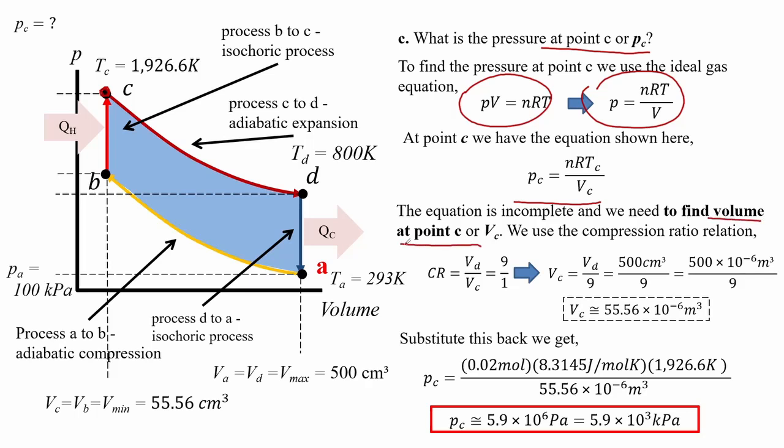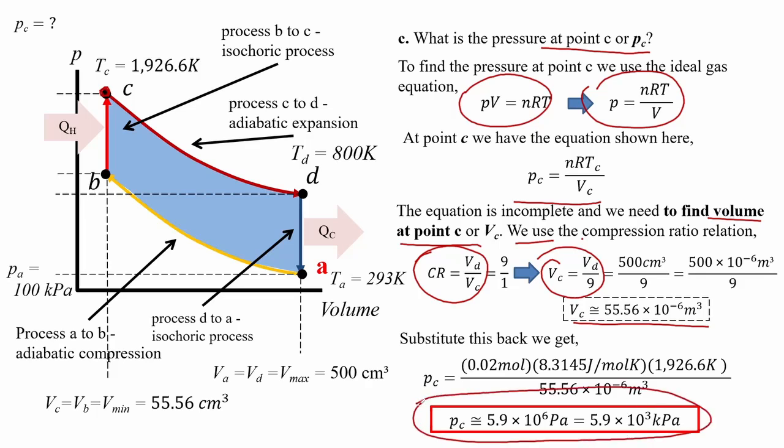We use the compression ratio relation. We find that the volume at point C is around 55.56 cm3. Substituting back to the modified ideal gas at point C we find that the pressure is around 5.9 times 10 to the power of 6 pascals.